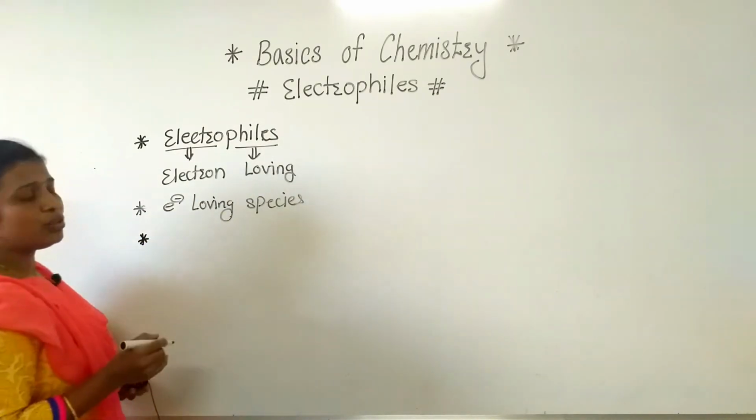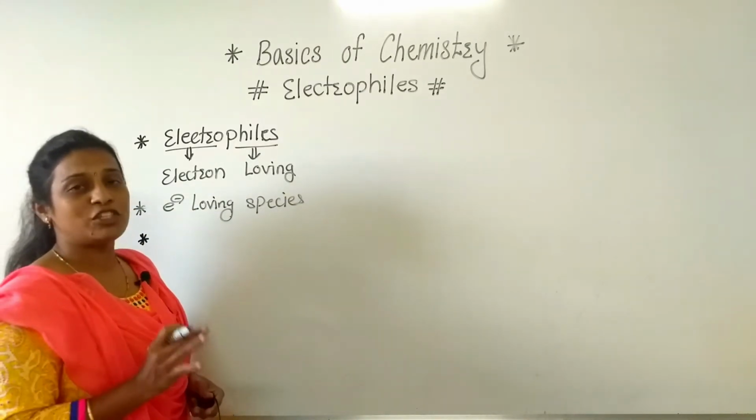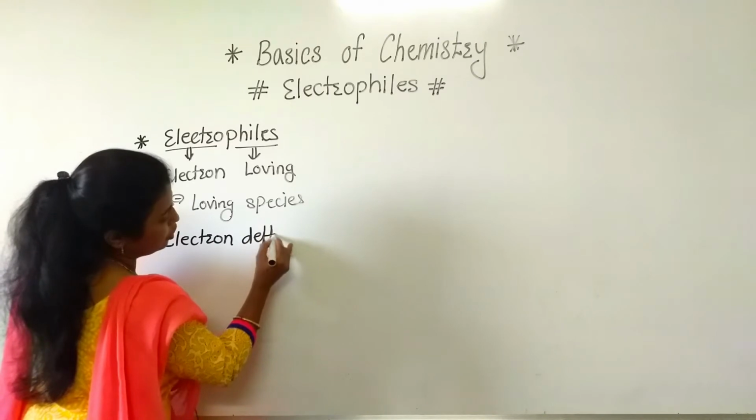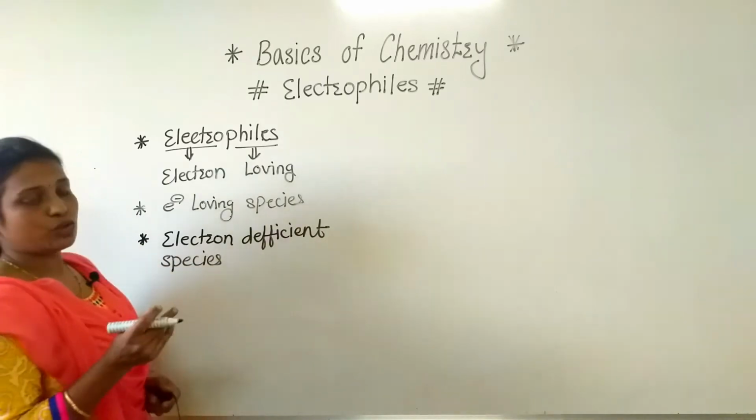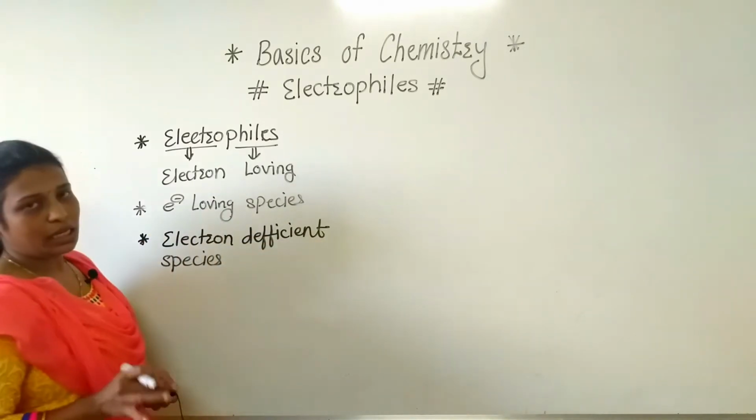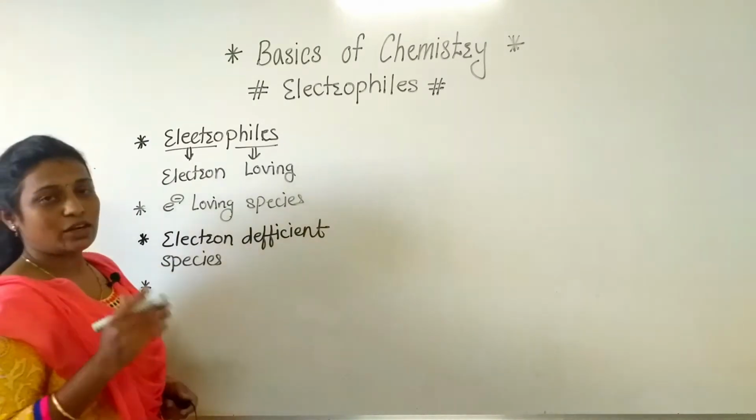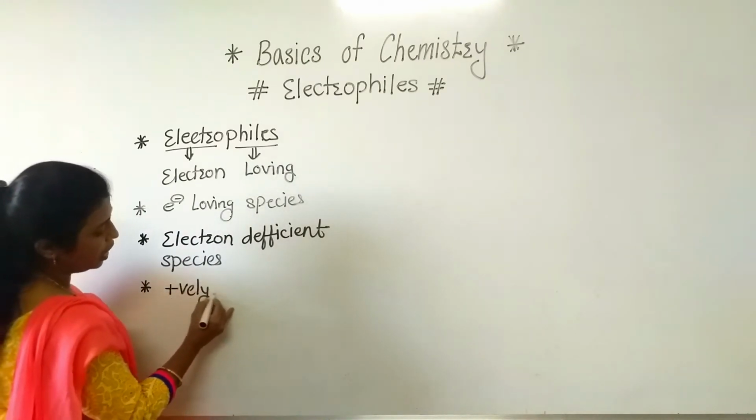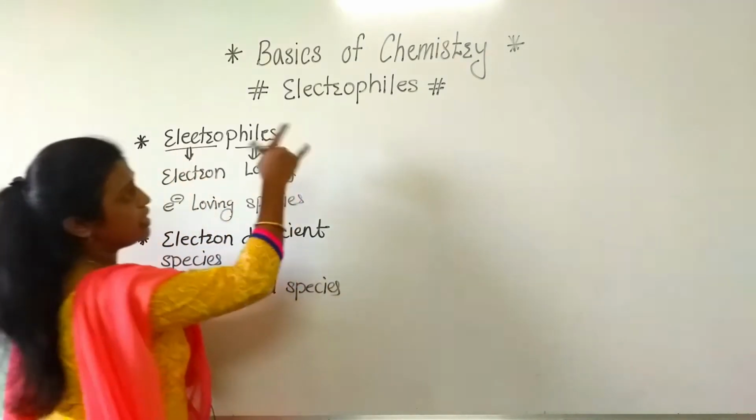So we know that they do not have sufficient electrons, which means they have a deficiency. So we can say that electron deficient species is called an electrophile. So here we are getting the identification of the electrophile. Firstly, they are electron loving. Next, they are electron deficient. Now see the third point. For identification purposes, we can say that they are positively charged species. Positively charged species are also called electrophiles.